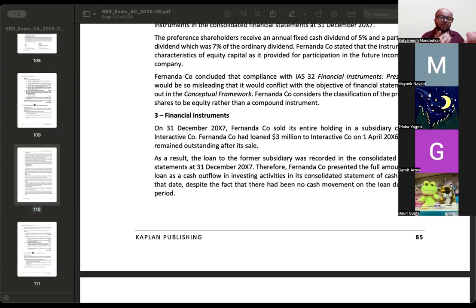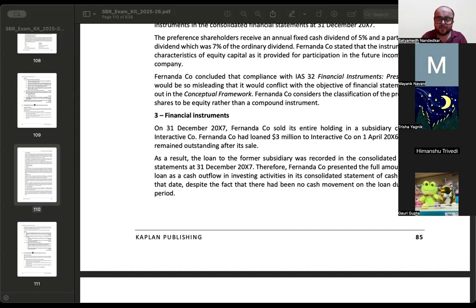This loan, see, when you prepare consolidated financial statements, the consolidated balance sheet, the loan given to the subsidiary is an asset for you, and the loan taken from the holding is a liability for the subsidiary. When you consolidate the financial statements, it gets eliminated as intercompany. Now when you are not going to consolidate, this item will come in the balance sheet. What they did was, because of this, they showed that particular 3 million as a loan, which is an incorrect financial treatment. It should appear in the balance sheet, but not in the consolidated cash flow statement.